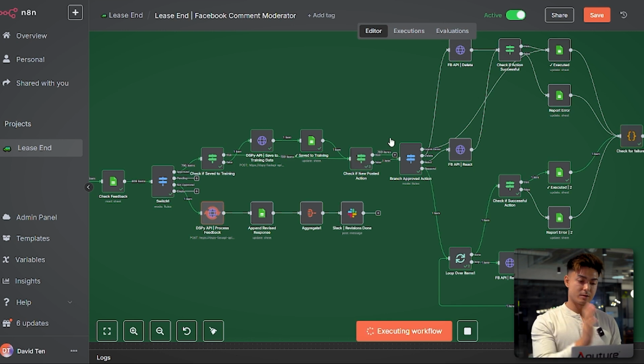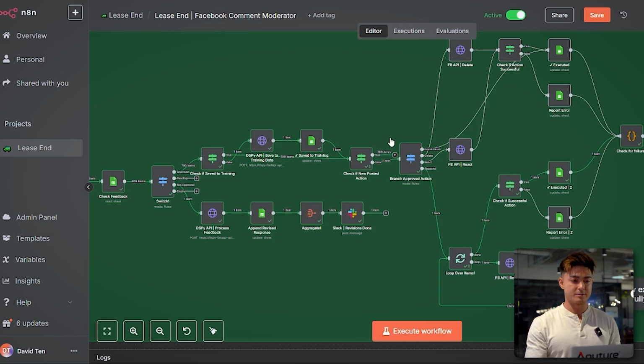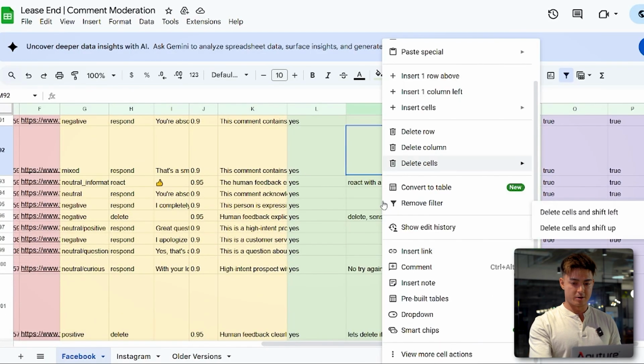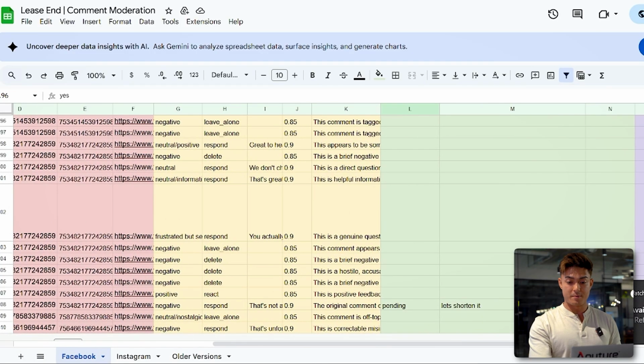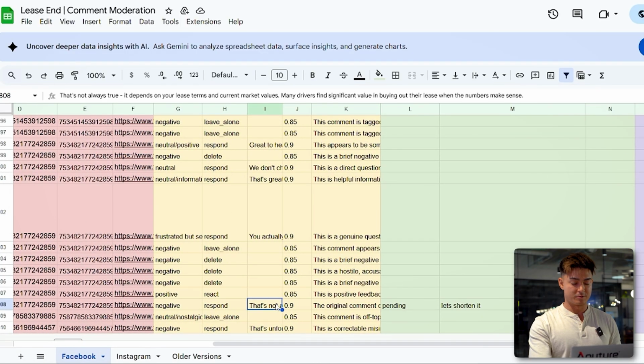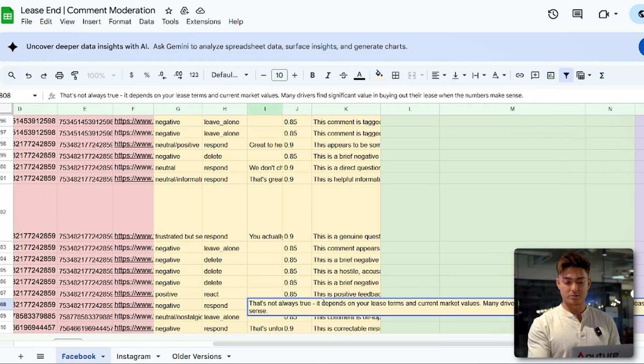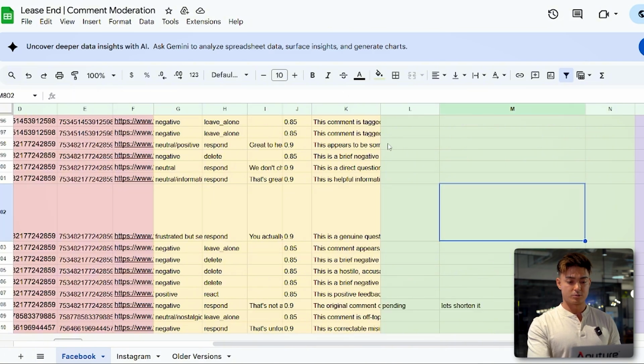On the bottom here, for the one row that we said no, it's going to go back and try to apply the feedback to it and make a better response. So let's see what it did here. The one that was no is now pending. Let's see if it's shorter. Yeah, now this is a lot shorter, so clearly it did what we asked it to. So that was the demo.